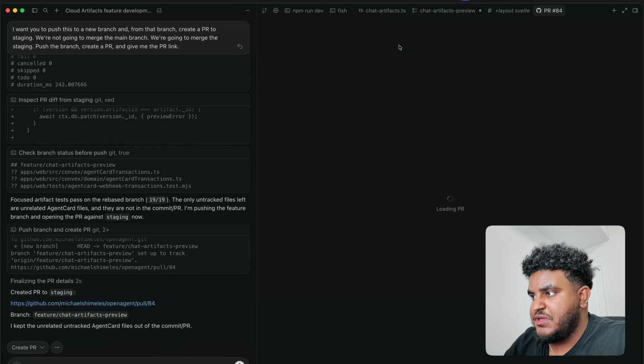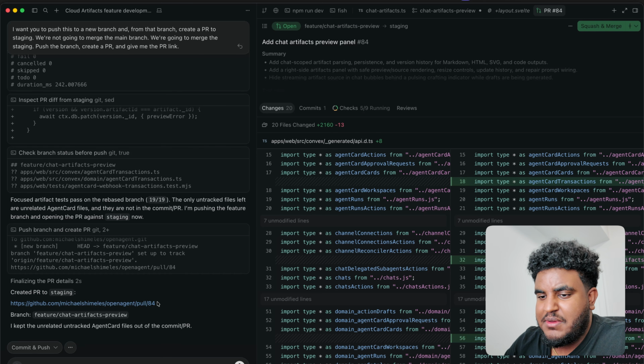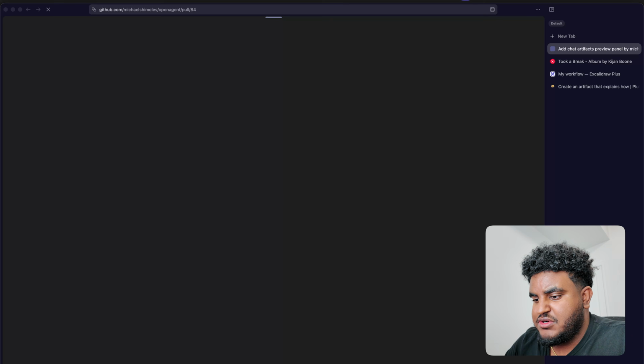So let's open this PR. I can view it in Cursor's PR viewer, but I'm going to be honest, I am going to go on GitHub. Let's go on GitHub. But Cursor's is pretty nice too.